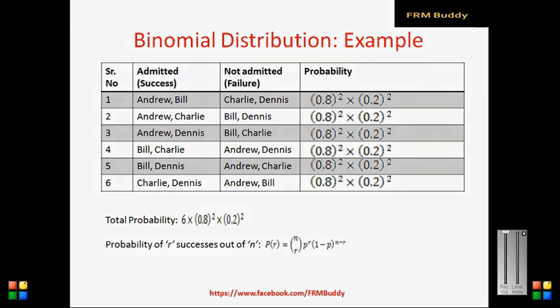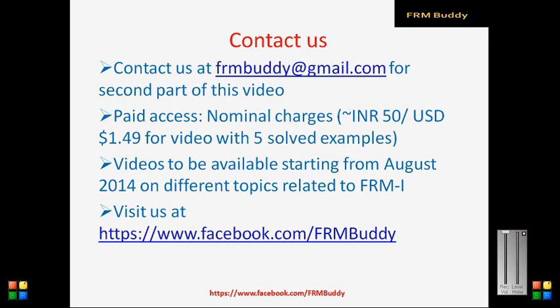Now, in general, the probability of R successes out of n when you have binomial distribution is given by nCR, that is the combination of R things taken out of n, multiplied by P to the power R, that is the probability of success to the power R, multiplied by 1 minus P to the power n minus R. So in this short video, we have introduced the concept of binomial distribution.